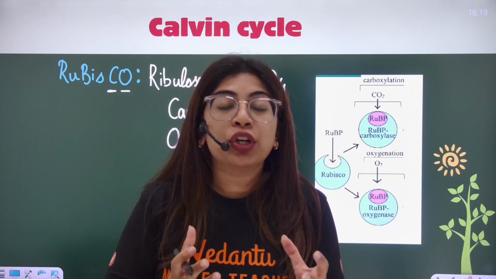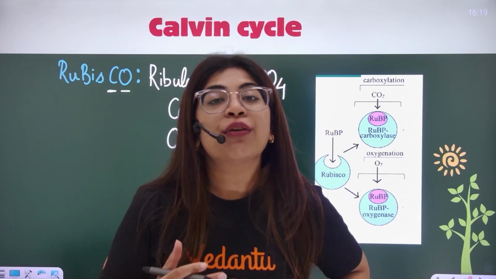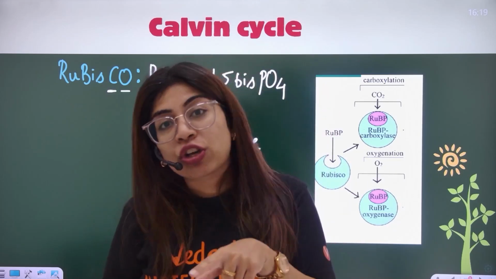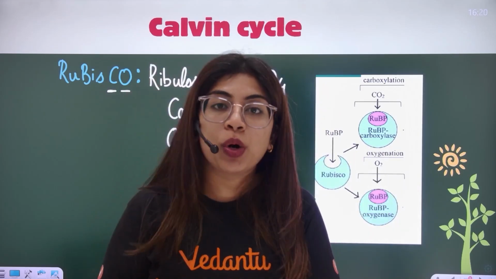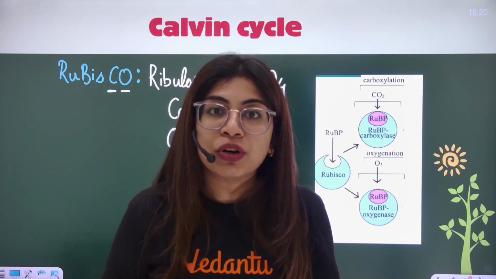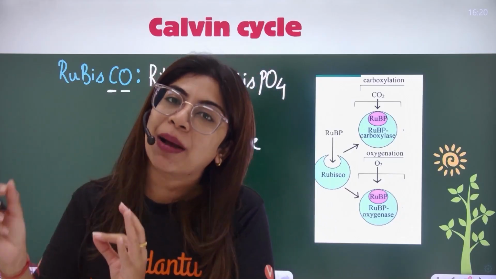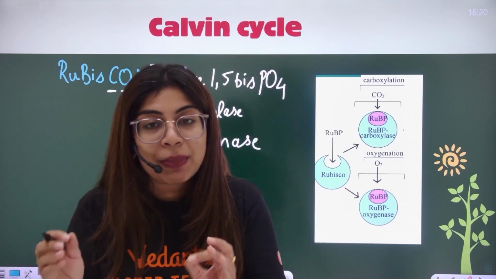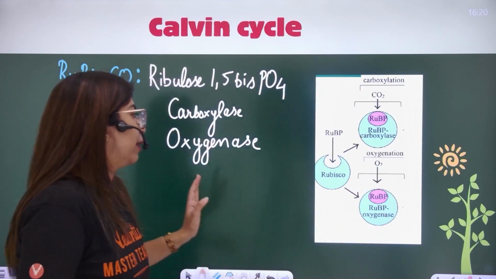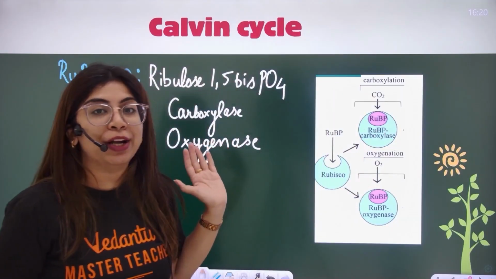Now, who is going to win it? The one which is present in a higher concentration. If carbon dioxide is present in more concentration, it would bind. If oxygen is present in more concentration, it would bind. But now you'd say, ma'am, if both of them are present in the same concentration? Then it is a little partial towards carbon dioxide. If both are present in equal proportion, then carbon dioxide is going to bind to it. But otherwise, the one which is more in concentration is going to bind to Rubisco.